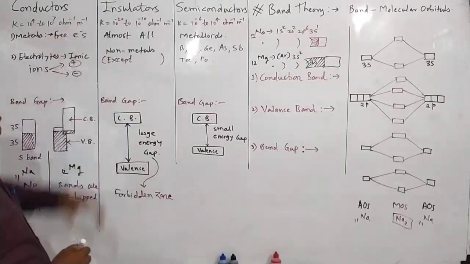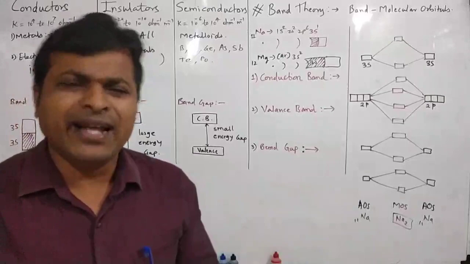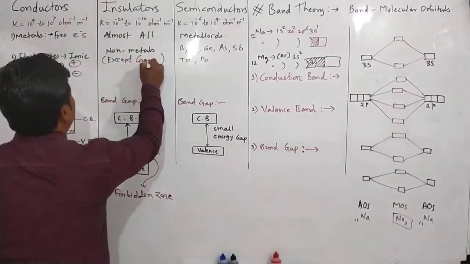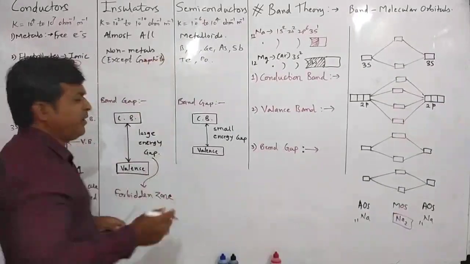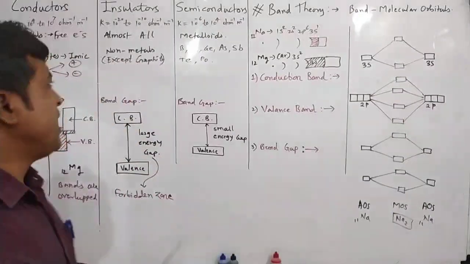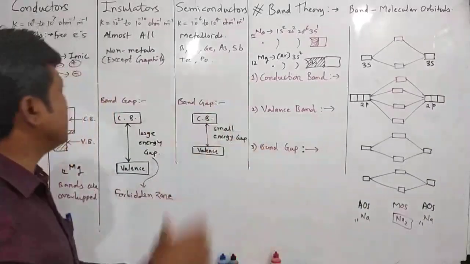What about insulators? Almost all non-metals are insulators, except one beautiful example, graphite. And graphite, no doubt, is a carbon non-metal. Still, it is a good conductor of electricity. That is why it is used in batteries, cells we can say.